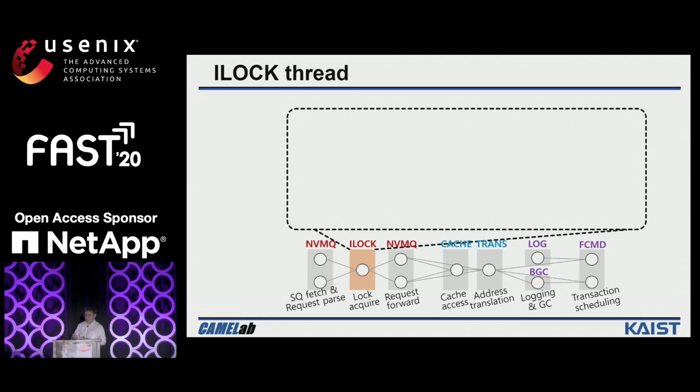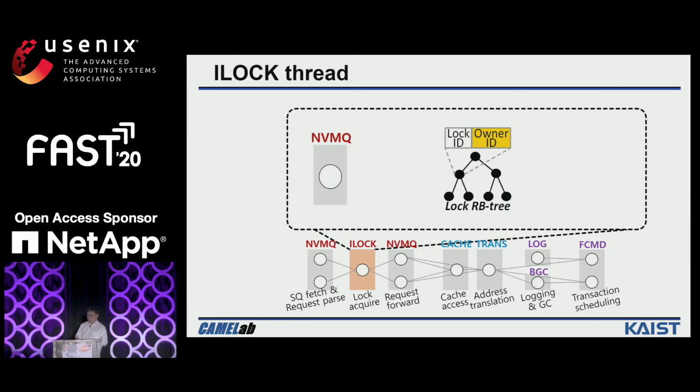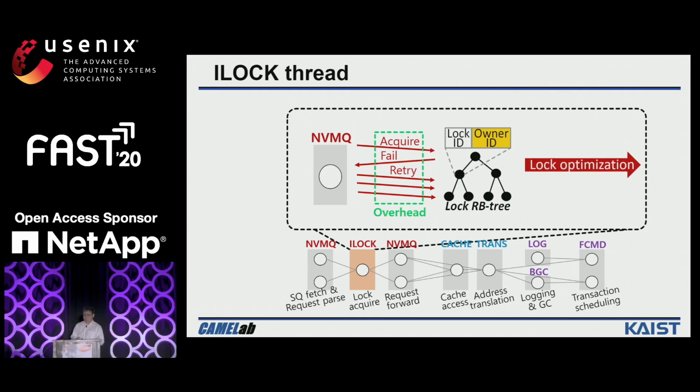An SSD usually has billions of pages. Tracking the locks of each flash page can incur a very high cost. So instead, our ILOCK thread organizes the lock information in red-black trees. Each node will record the address range which has been locked and which NVMQ owns the lock. An NVMQ thread can acquire the locks by sending a message to the ILOCK thread. If the ILOCK responds with a failed message, the NVMQ has to retry and acquire the locks multiple times. This can consume high overheads. To address these challenges, we propose a lock optimization.